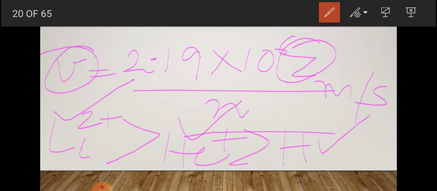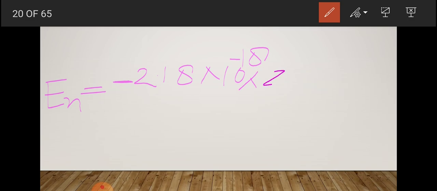For atoms and ions having one electron, the energy of the electron in various orbits will be calculated by the formula which I have given. I can give it again. Energy En equals minus 2.18 times 10 to the power minus 18 times Z square upon n square.